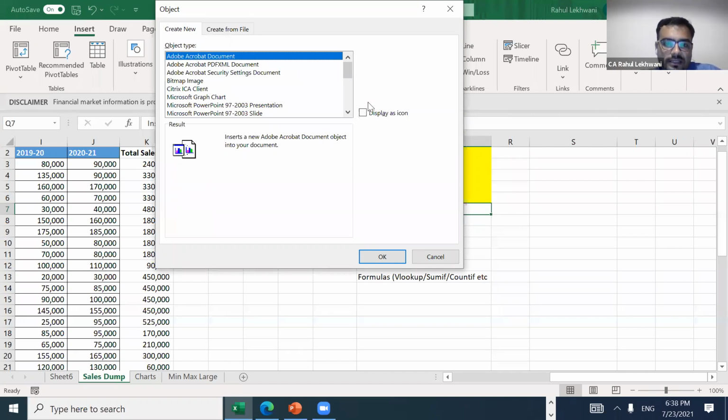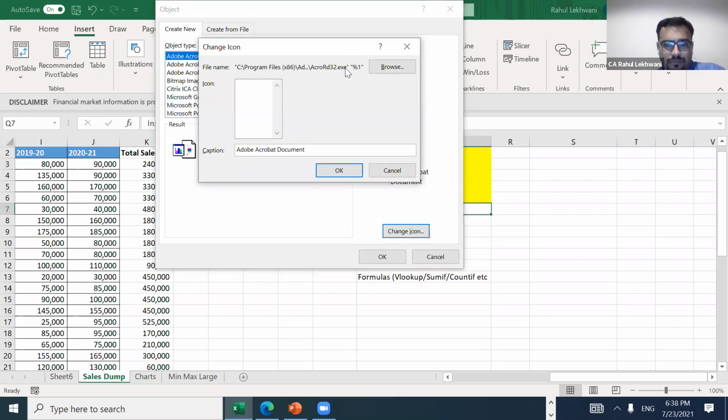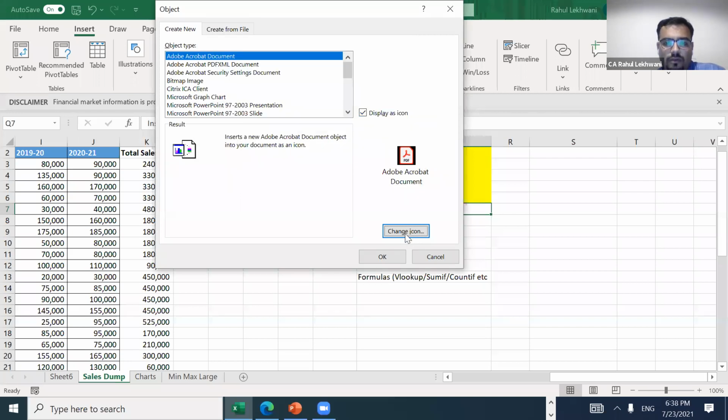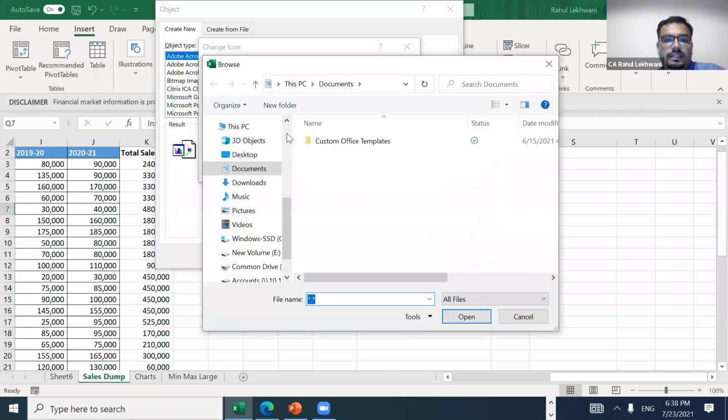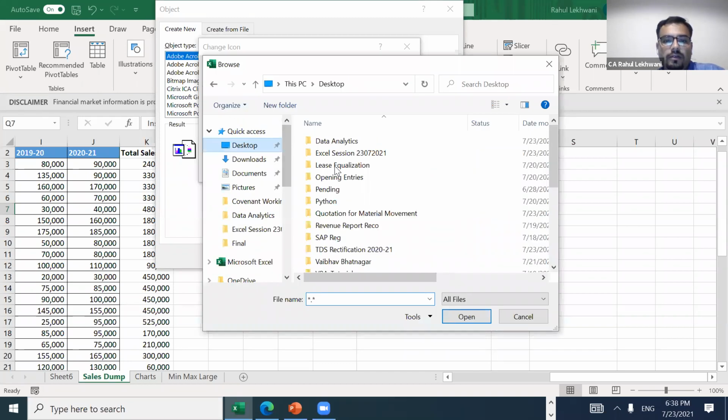Here there is an option called display as icon. Once I click on display as icon, this PDF icon will come. Now I need to change this name. I don't want this to be named Adobe Acrobat document or something like that, so I'll change the icon. Once I click on change icon, it will ask me to browse the file. I'll take any PDF file.